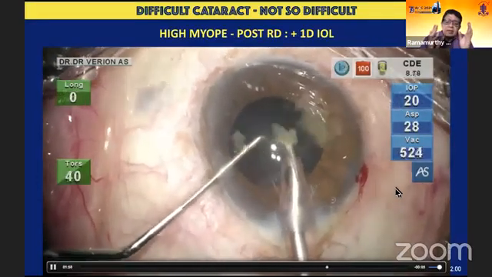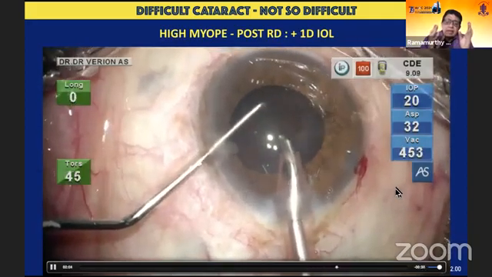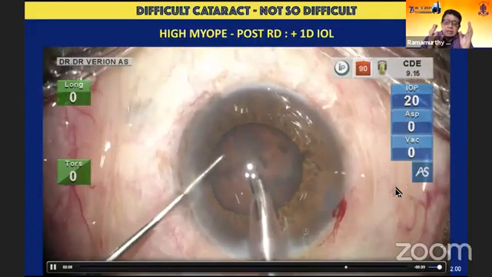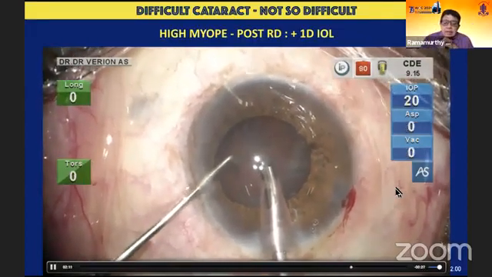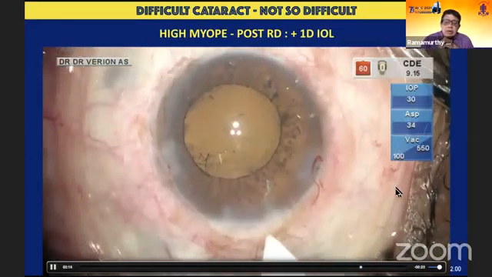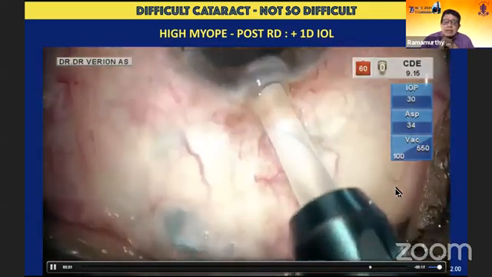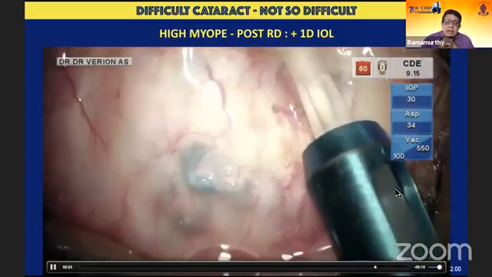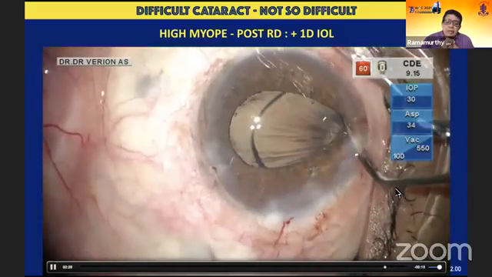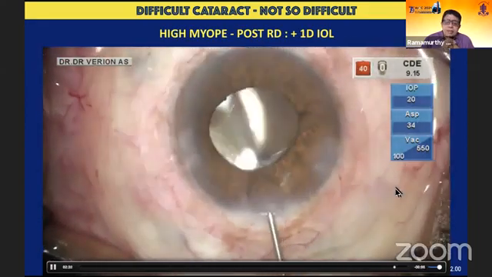Again, the orientation of the phaco tip in the sideways direction is because of the confidence that we have and the tendency for the protection that this technology offers as far as the posterior capsular integrity is concerned. And that's the end of surgery. And as you can see over here, the intraocular lens has been implanted. I just want to show you the last frame because you can see the RD buckle there, and because it's an extremely low power, it's a 3-piece lens that's going in, and extremely good results.